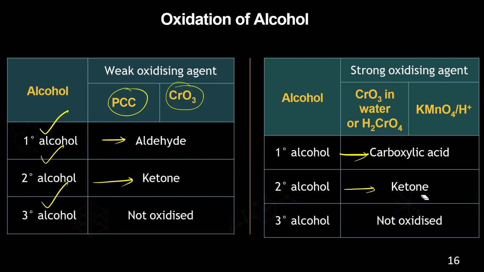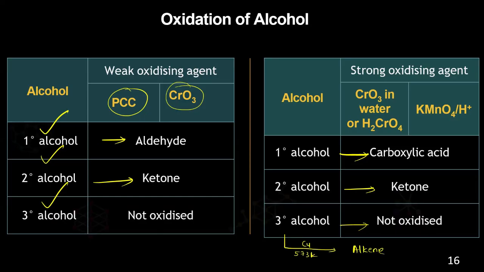And tertiary alcohols are not oxidizing. They will show dehydration if you perform the same reaction with copper at 573 Kelvin. The same tertiary alcohol in the presence of copper at 573 Kelvin will undergo alkene formation. Remember this thing.